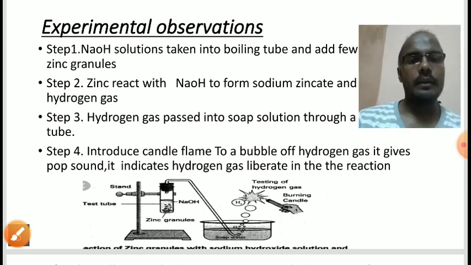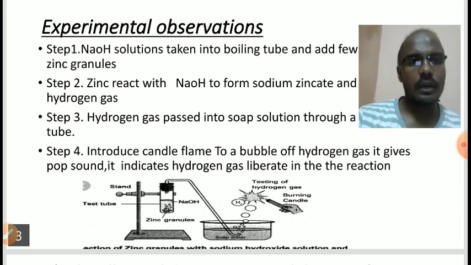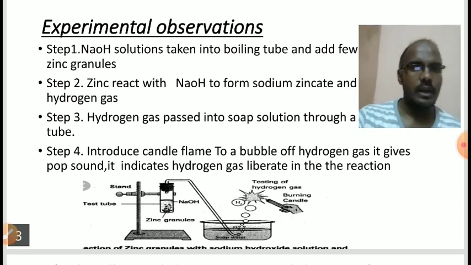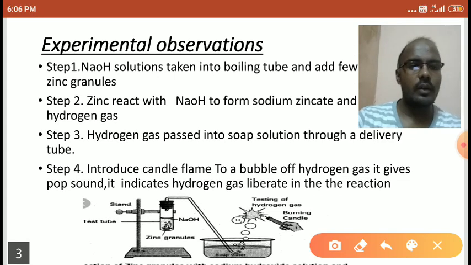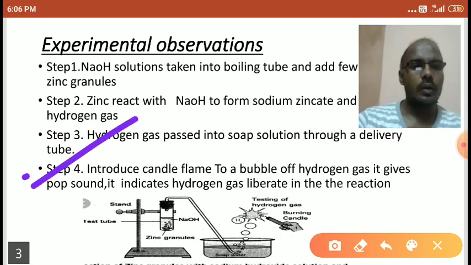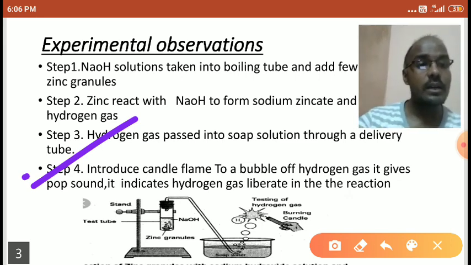So what happens, students? Hydrogen gas is not visible to our eyes. So when hydrogen gas is passed into the solution, the hydrogen gas gets covered with a soap layer.